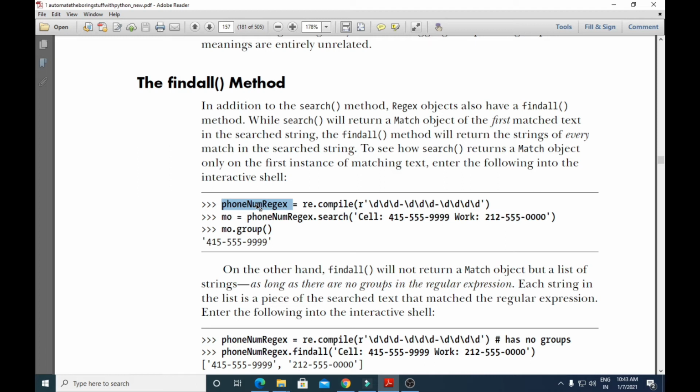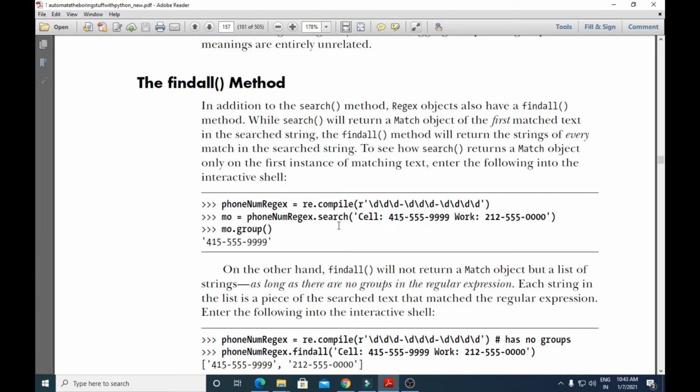Now this regular expression object, along with the search method, will be passed a string. To the search method you will be passing the string. From this string you have to find out which part is matching the pattern that has been assigned. So the cell number is there, a phone number is there, and next, the work number is there, another phone number. So this phone number and the second phone number both match the pattern given in the regular expression, but as the search method only matches the first instance of the matched string, it will not match the second instance.